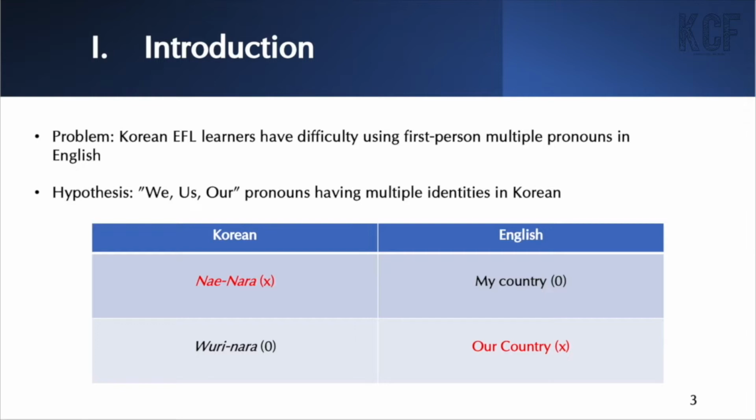On the other hand, native English speakers do not use the term we, our, us in the same way. To go back to the example of 우리나라, native English speakers use the pronoun my instead of the word our. Thus, directly translated, it would be 내 나라.